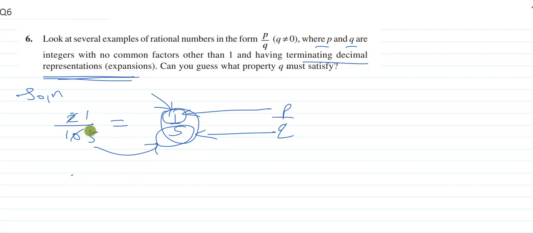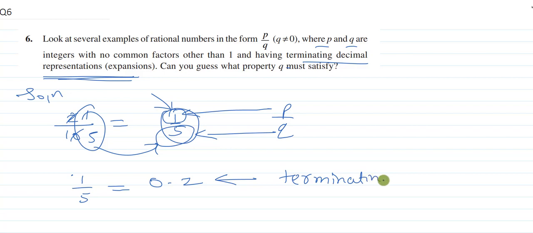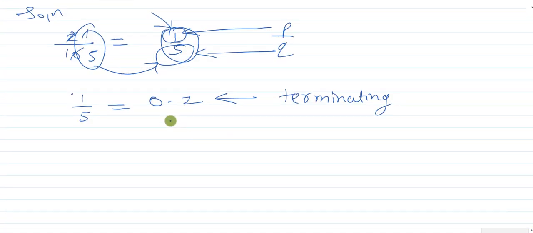For example, here we can see 1 by 5. If I convert it into decimal form, what will I get? 0.2, right? So 1 by 5 I have written as 0.2. It is terminating. Now, let's take a second example.